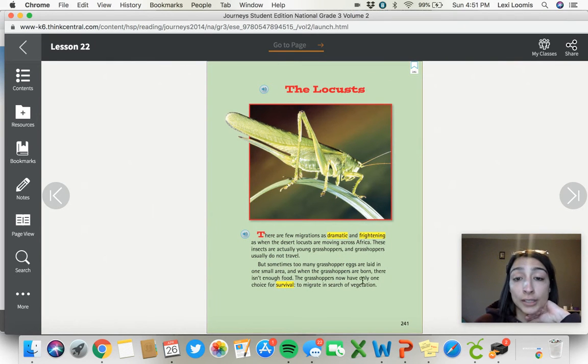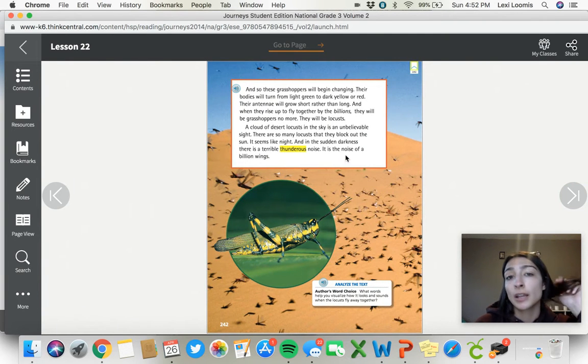So we learned that a locust is a grasshopper that will grow its wings, and some different things happen. Their bodies will turn a light green to dark yellow or red. Their antennas will grow short, and they rise up to fly together in the billions. When there are too many of them, they need to go find a new area for food. When they move, they travel in big packs and they make thunderous noises, loud noises from their wings flapping. They can travel so much that they cover the sun in that area and it looks like nighttime.